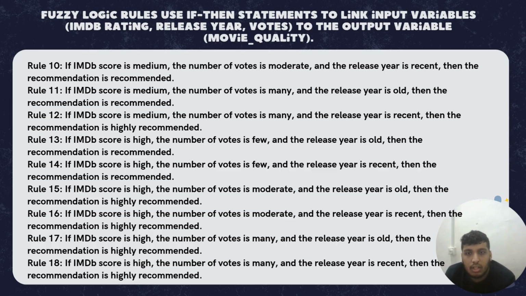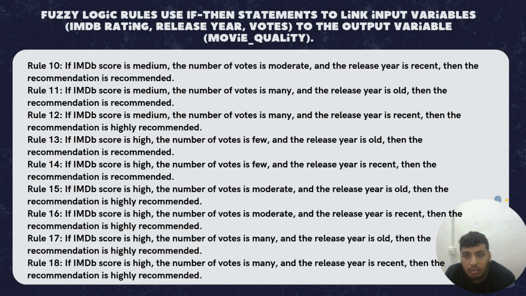I am Bajaber Abdullah, and I will continue with the rules of our fuzzy logic system. For rules 10 and 11, the recommendation stays as recommended as before, but for rule 12 it goes to highly recommended, because the score stays medium, but the votes are now many and the release year is recent. In rule 13 it goes back to recommended, because now the votes are few and the release year is old, but the score is still high, so it's still recommended.